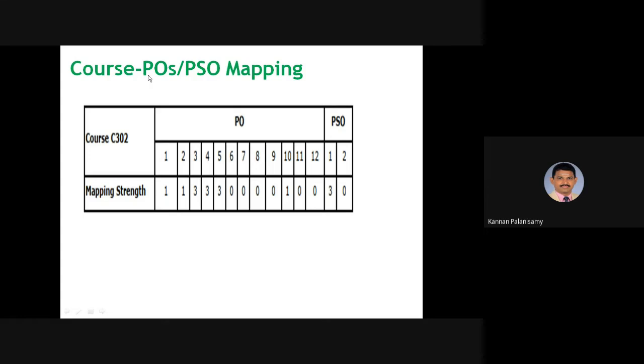And the next one, course PO PSO mapping. So here we have the course analog circuits and systems. Here we have 12 POs and 2 PSOs. So whatever mapping strengths we are having here, that has to be written. So for PO1, the mapping strength is 1, PO2 1. Similarly for all the POs and the PSOs. PSO2 is 0, PSO1 is 3. So that is the strength, right? So this is PO PSO mapping.